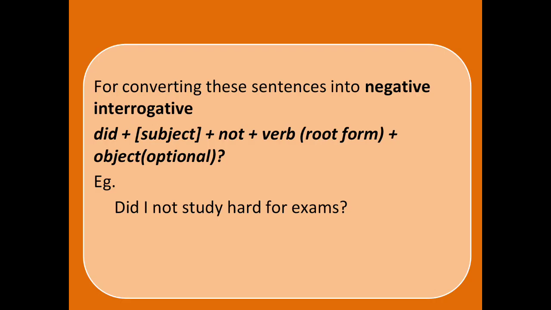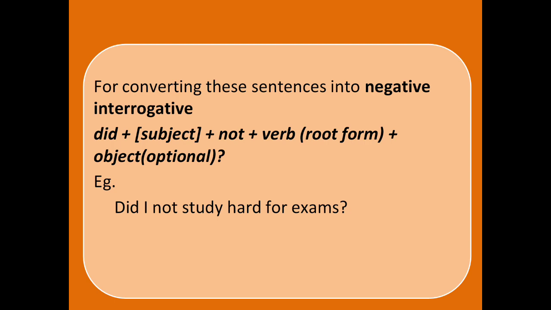Next, for converting these sentences into negative interrogative, that is negative sentences with questions, you will be using did plus the subject. Then you will be using not, after which you will be using the base form of the verb, and again the object, if it is present, otherwise it is optional. So this will be the formula: did plus the subject plus not.